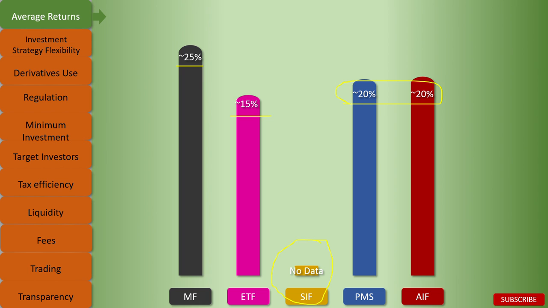Now, along with returns, another point to note is the associated risk with each of these vehicles. Mutual funds and ETFs are considered less risky, whereas the risk increases at each step with SIFs, PMS, and AIFs.